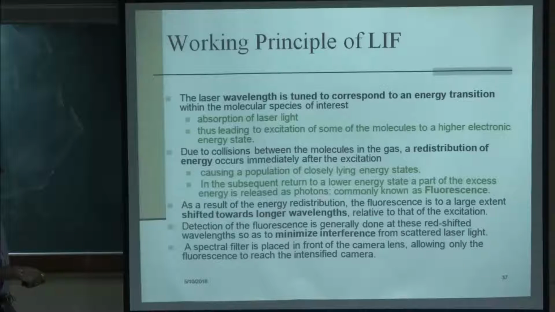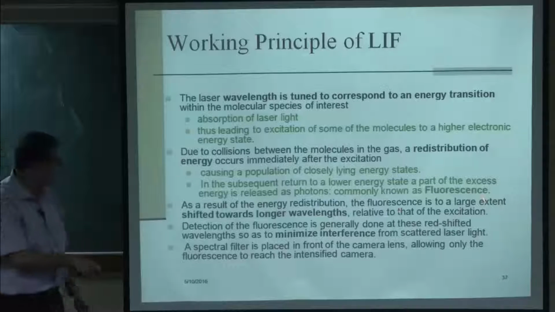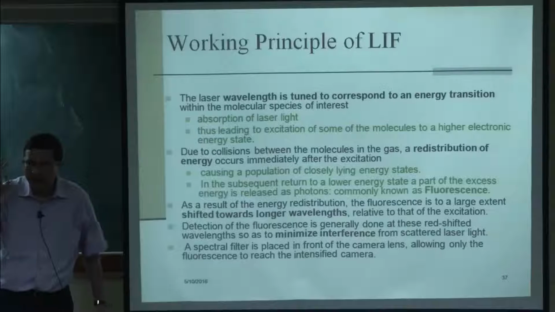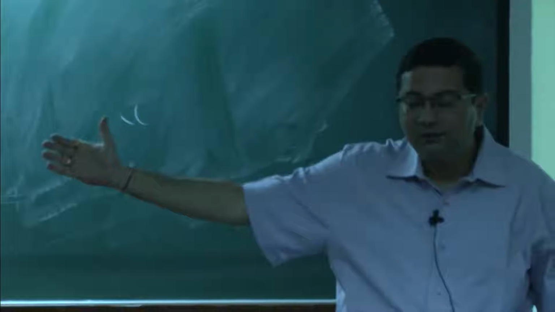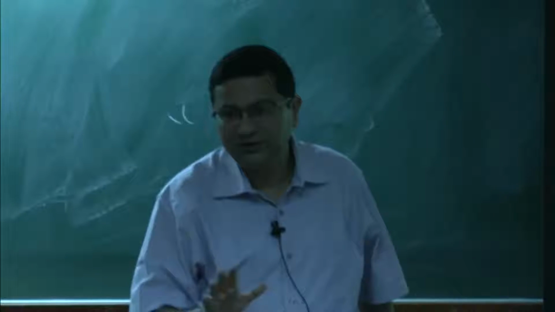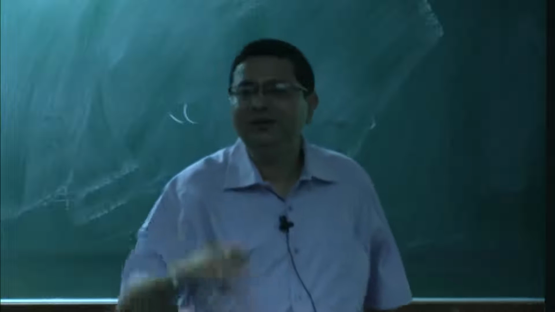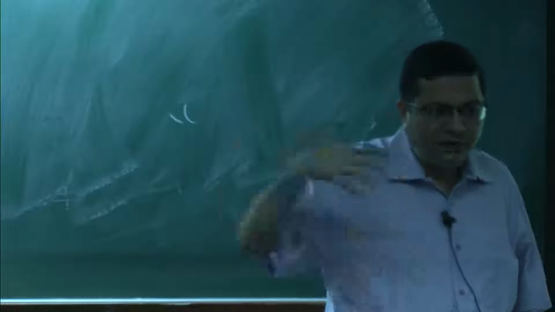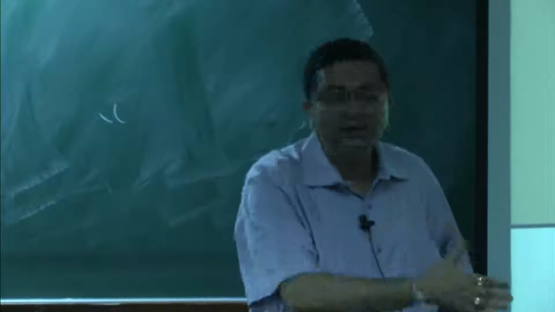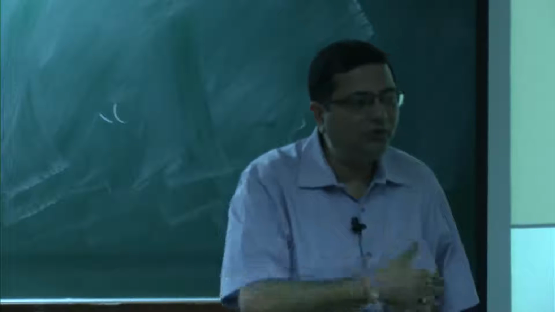Now, as a result of this energy redistribution, typically we have a red shift, as I have shown in the Jablonski diagram, it typically gets shifted to a longer wavelength. So, essentially what is happening is the frequency of the laser beam that we are sending in and the frequency you are measuring are different, these are not the same. So, therefore, it is very easy to distinguish also. You can put a special interference filter with the camera to look at only the emitted frequency, not the incident frequency. So, therefore, the background noise can be very easily eliminated.